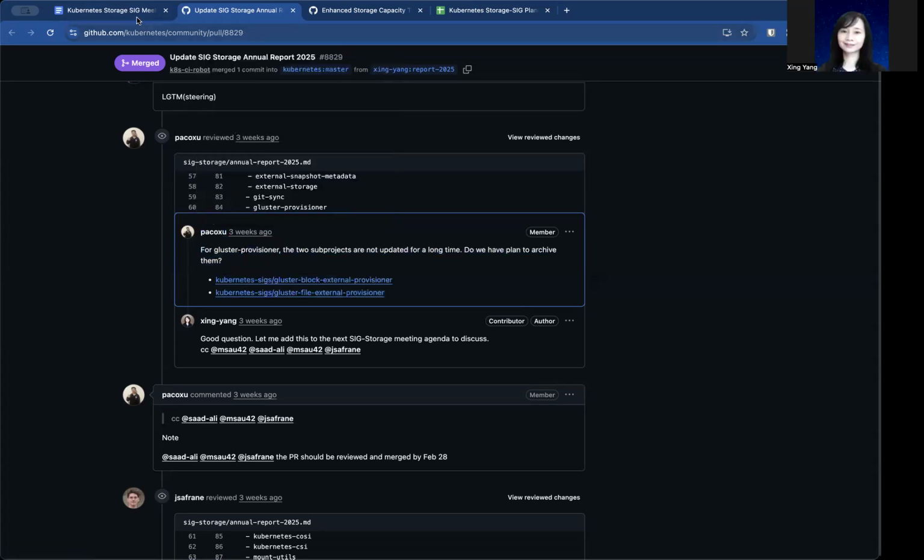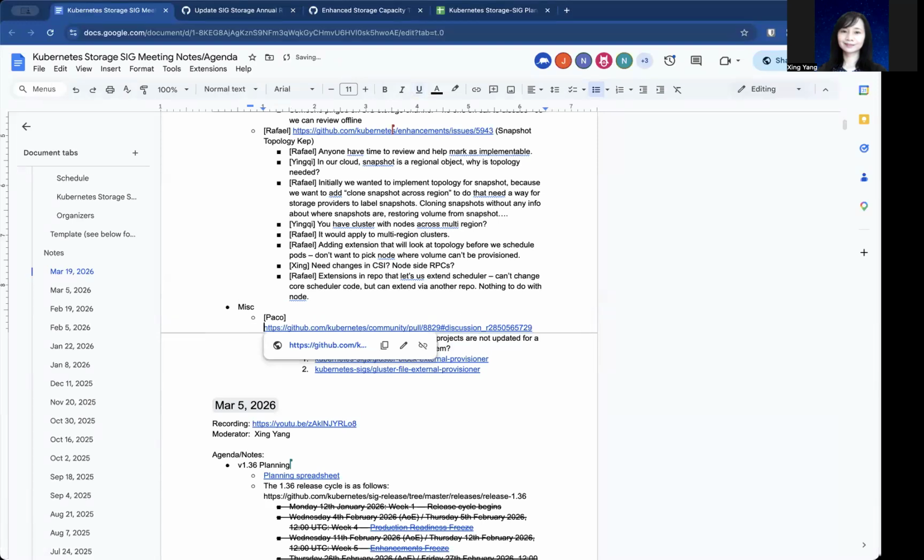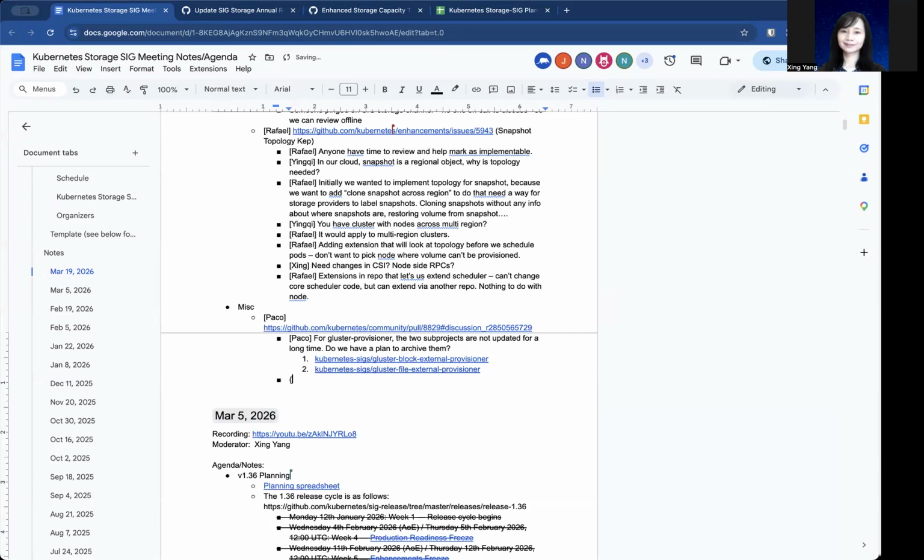Should we send an email to SIG storage and see if there is any problem with this? Basically, there's been no update for a long time. Not sure if anyone actually still needs them. Yeah, I think that sounds like a good idea.